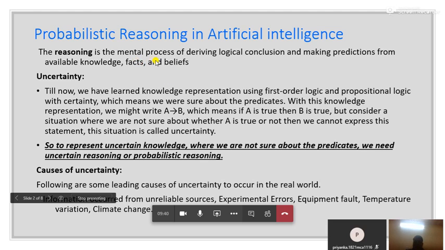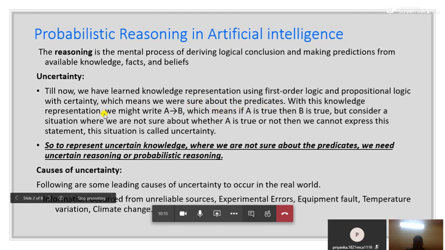Now in the case of probabilistic reasoning, there is some kind of uncertainty. Till now we have learned knowledge representation using first order logic and propositional logic with certainty. So in the representation schemes that we have seen using propositional logic and first order predicate logic, whatever facts are given, all those facts are certain. That means we are sure about the predicates.